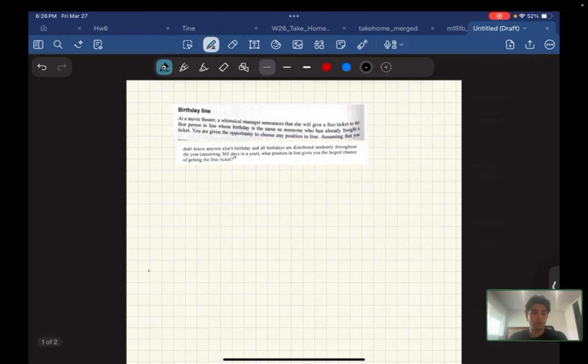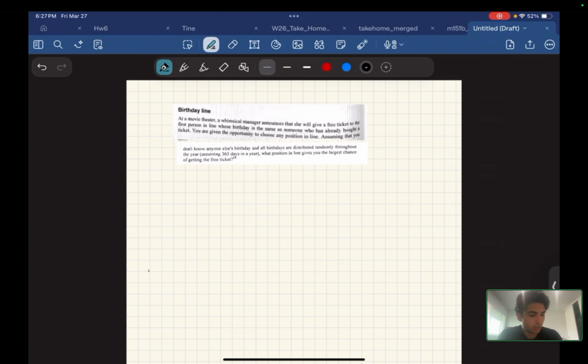This question is called Birthday Line, and it says, at a movie theater, a whimsical manager announces that she will give a free ticket to the first person in line whose birthday is the same as someone who has already bought a ticket. You are given the opportunity to choose any position in line. Assuming that you don't know anyone else's birthday and all birthdays are distributed randomly throughout the year, assuming 365 days in a year, what position in line gives you the largest chance of getting the free ticket?